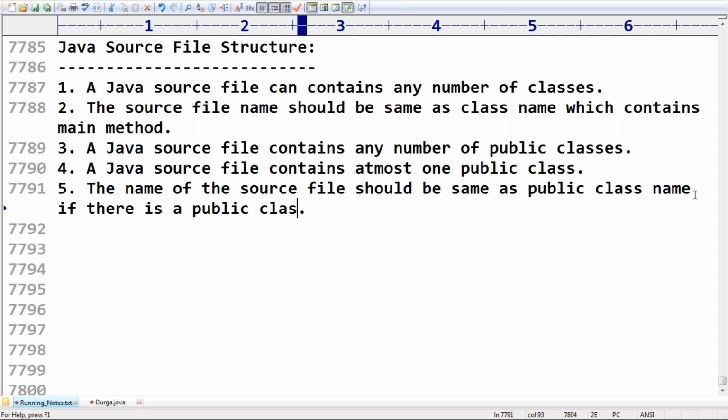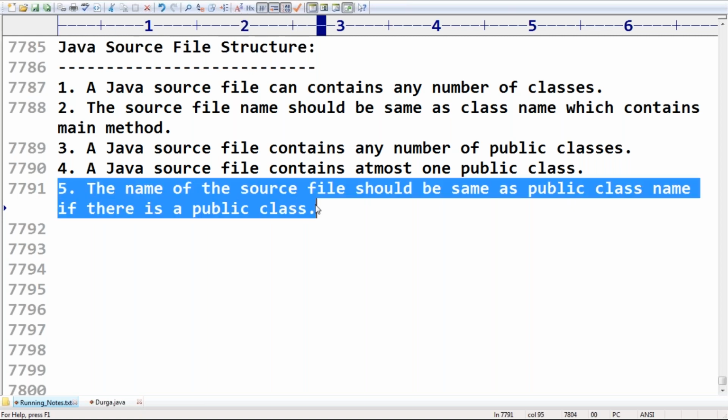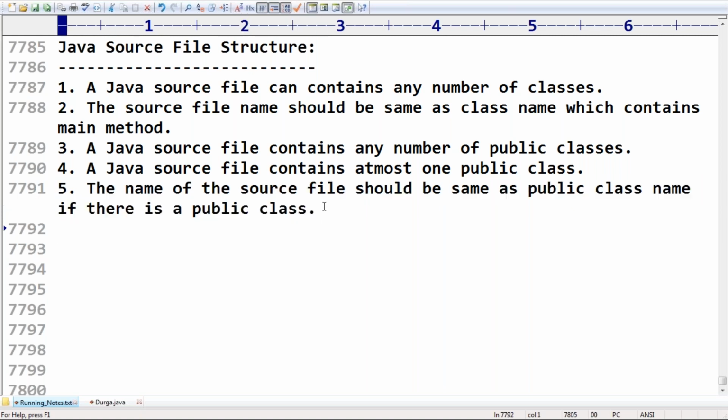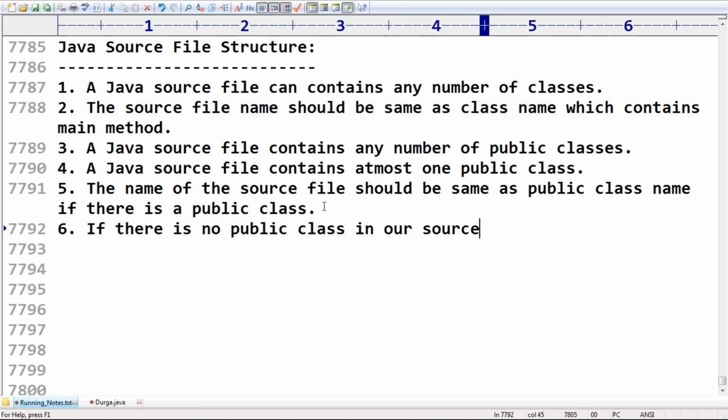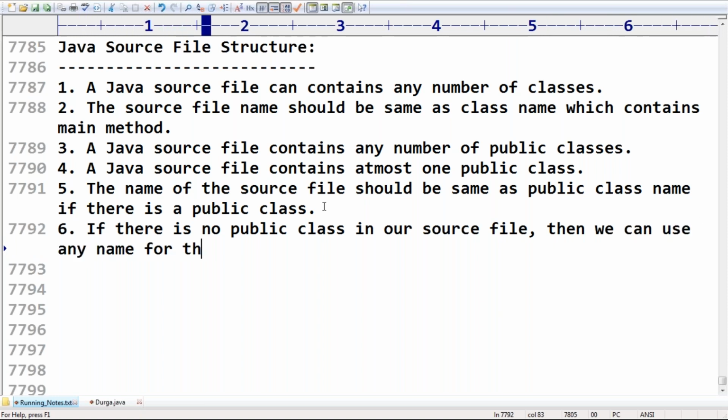Next, if there is no public class in our source file, then we can use any name for the source file. Any name for the source file. Okay, so no restrictions, any name for the source file we can use.